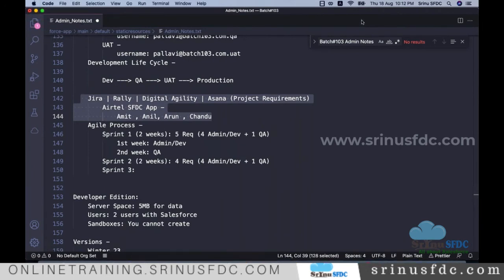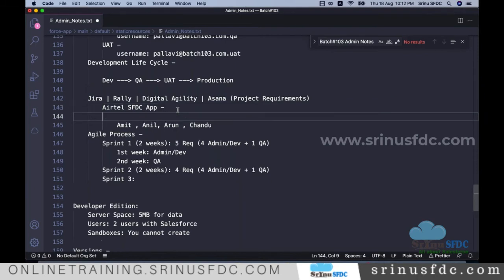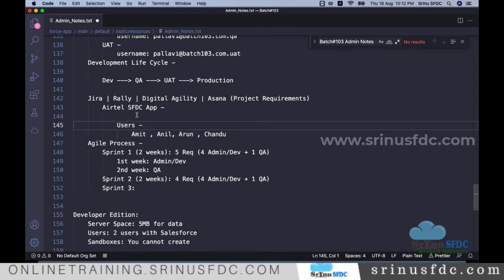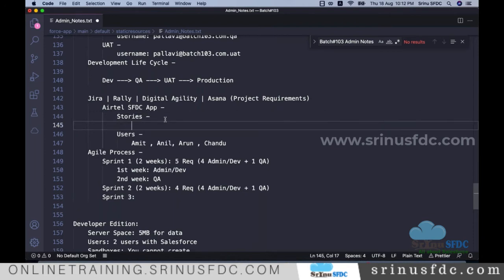And under the project, they maintain the requirements. All these four or five requirements, whatever I am saying, will be added here. Maybe the requirements under that project, we call stories. Again, there are different categories.